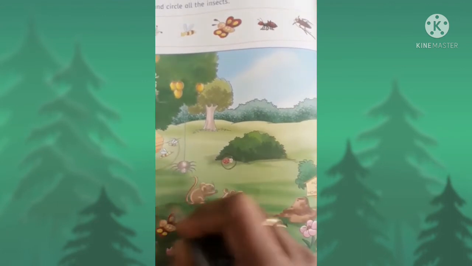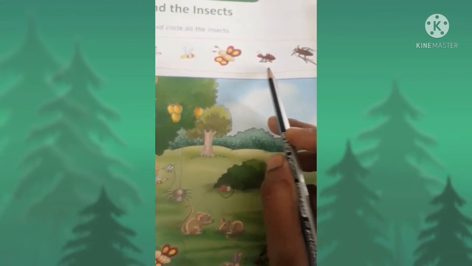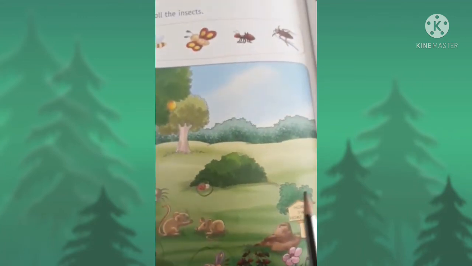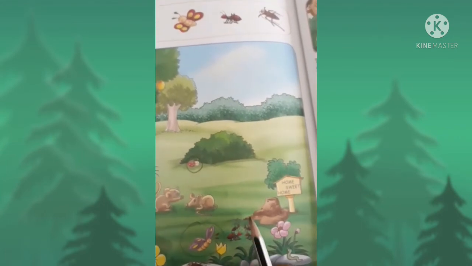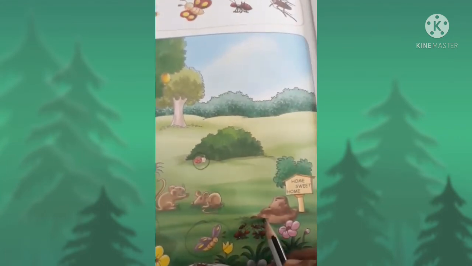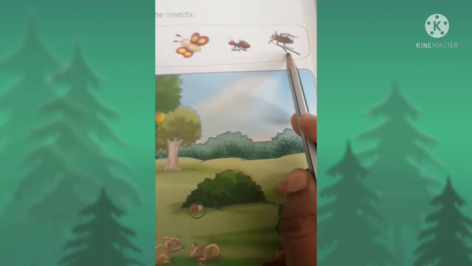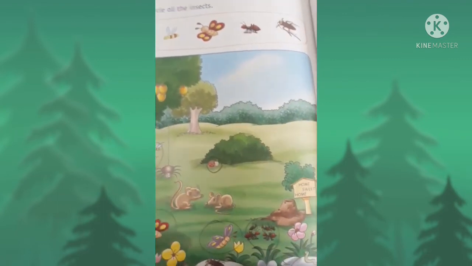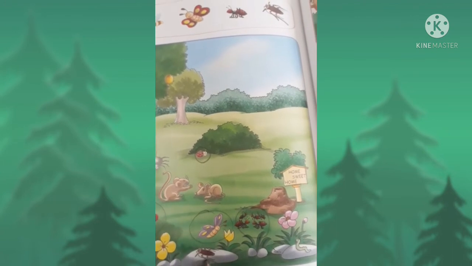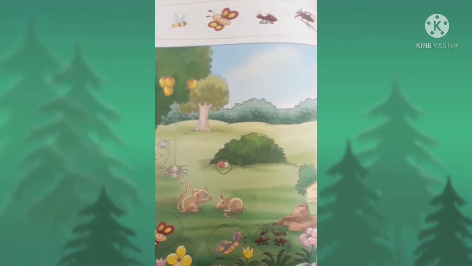like this. Okay. Next is ant. Where is ant? Yes, here are many ants. So you have to circle like this. And last one is cockroach. And where is the cockroach? Yes, here is a cockroach. So you have to circle the cockroach.